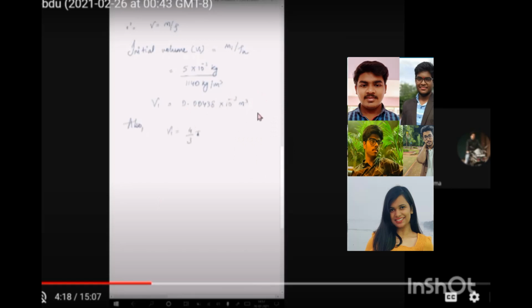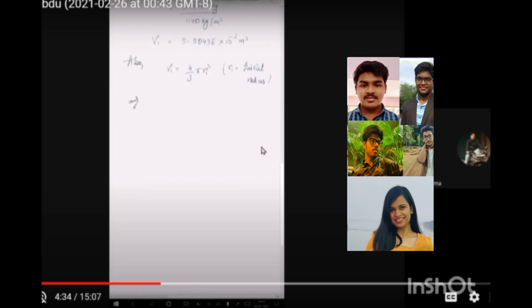Since naphthalene is spherical, the volume will be 4 by 3 pi r cube, where r1 will be the initial radius, that is at time t equal to 0. So from there we can calculate r1. 4 by 3 pi r1 cube will be equal to the volume. So from here we're going to get r1 as 0.1015 meter. That is the initial radius.